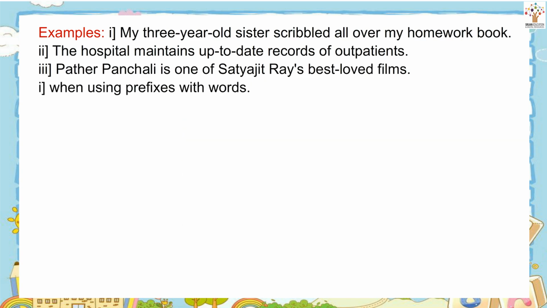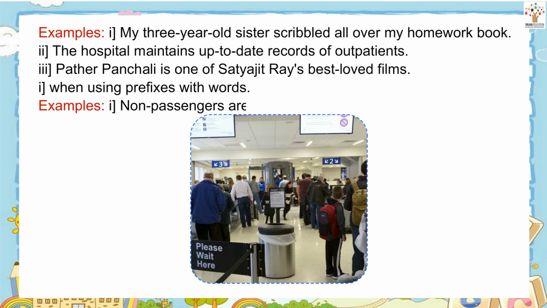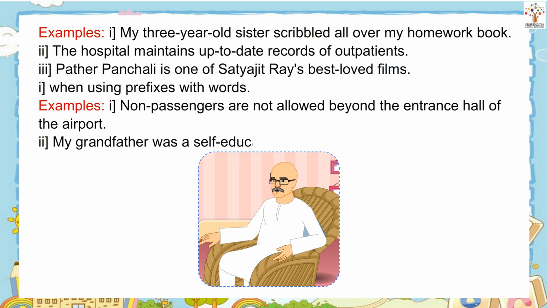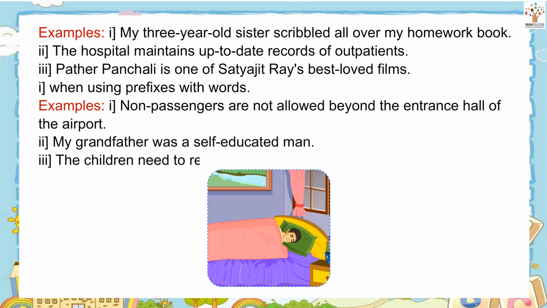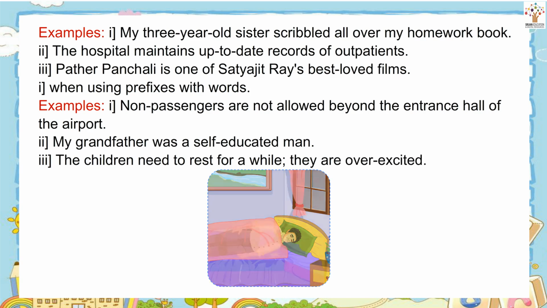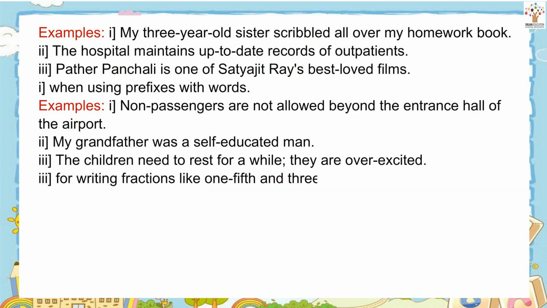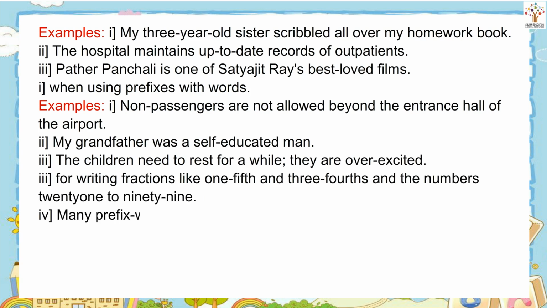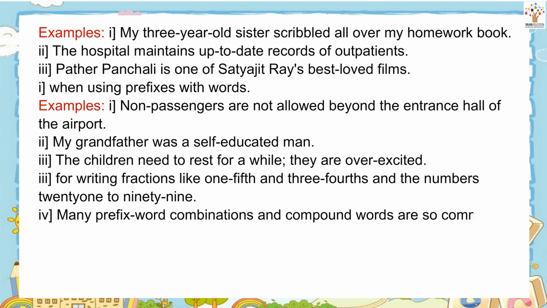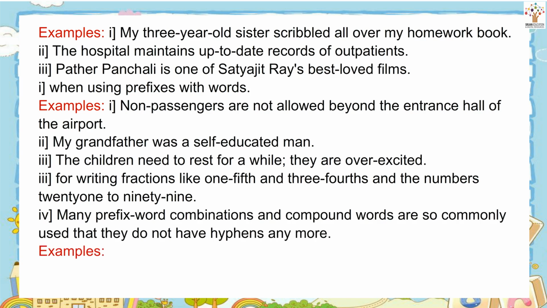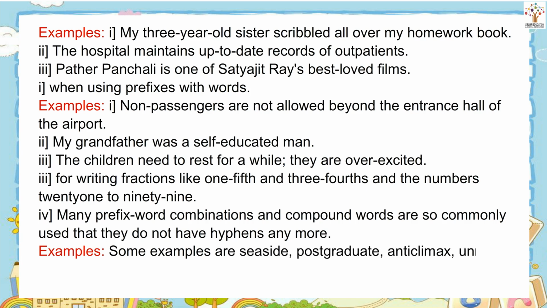We use hyphens with some prefixes and words. Examples: Non-passengers are not allowed beyond the entrance hall of the airport. My grandfather was a self-educated man. The children need to rest for a while. They are over-excited. We also use hyphens for writing fractions like 1/5 and 3/4 and the numbers 21 to 99. Many prefix word combinations and compound words are so commonly used that they do not have hyphens anymore. Some examples are seaside, postgraduate, anticlimax, unnatural, unknown, and antibiotic.